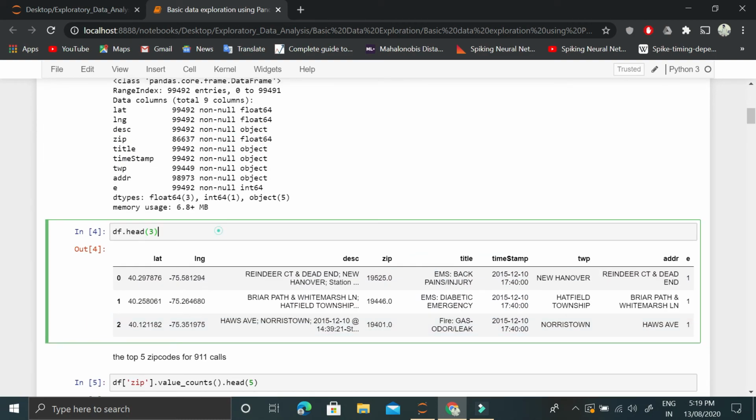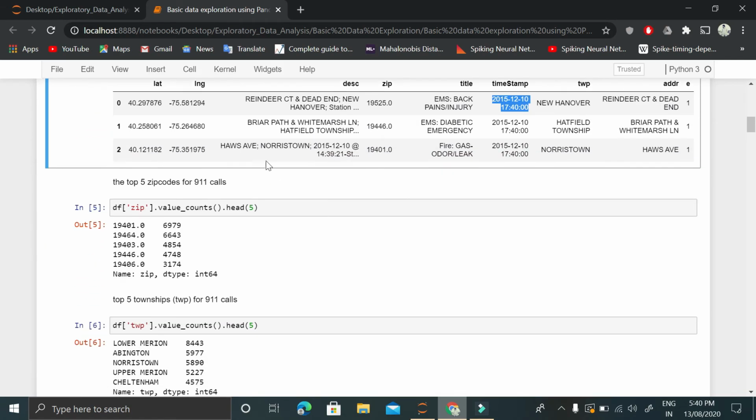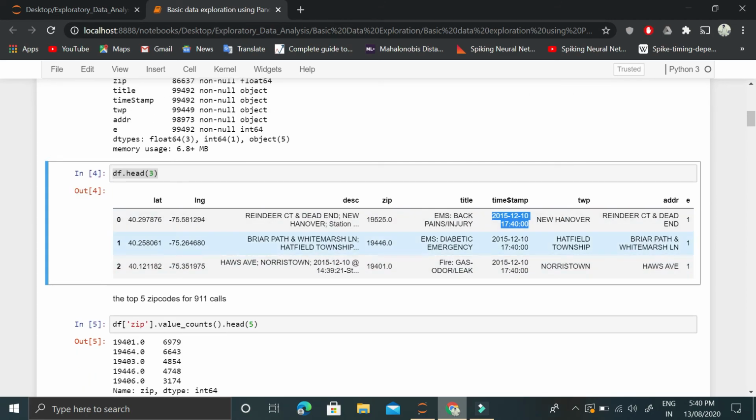And before we go there, let's look at the data. So we are having these first 3 rows. The first call was made from this latitude and longitude, and this is the description of the call. This was the zip code, the area from which the call was made, and this is the title, what it was about, and then the timestamp. This timestamp is in string form. The type is object, but we'll be converting it. Okay, so this is the basic structure of the data, how it looks.